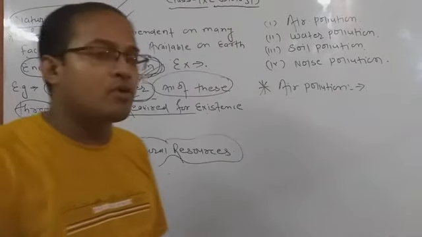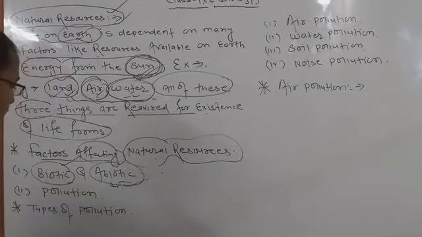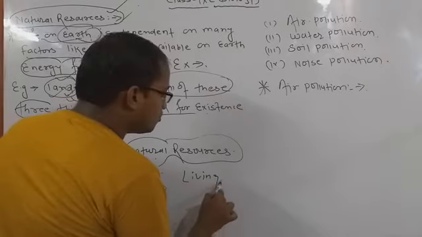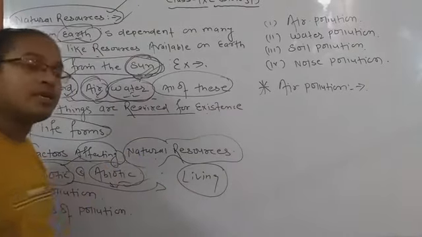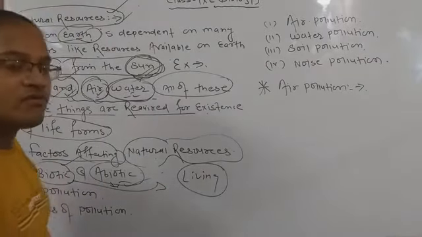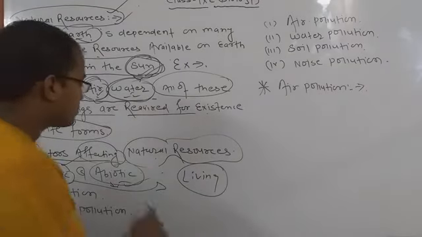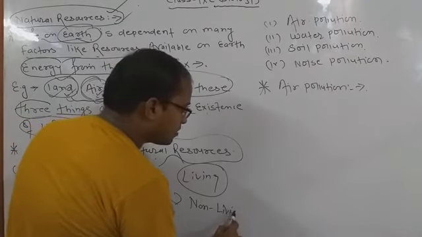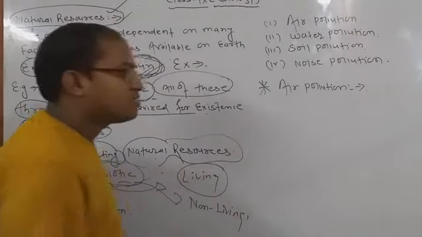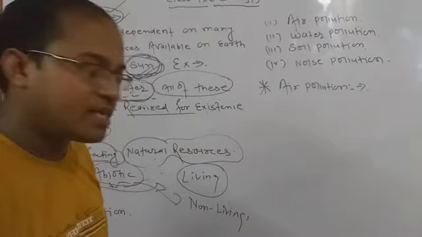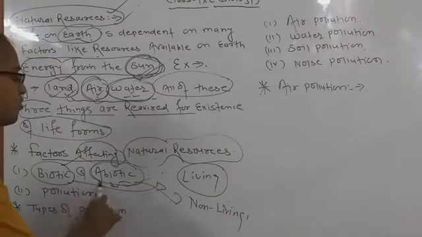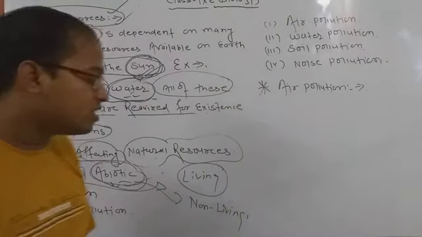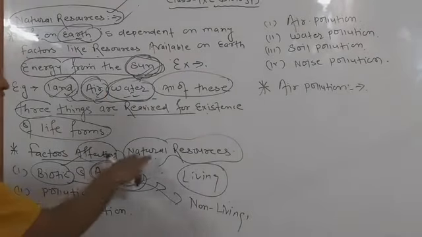Okay, most important part we have to discuss is biotic. Again I am repeating, biotic means living, those organisms which are very important, but they are also creating pollution in our environment, they are also destroying our natural resources. Abiotic means non-living. Non-living means certain types of chemicals, fertilizers, biopesticides etc. which are there in our environment and can also pollute and destroy our natural resources. Okay, so these are the outcomes of the factors affecting natural resources.